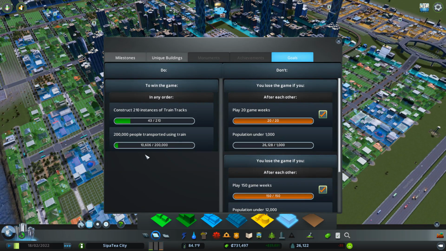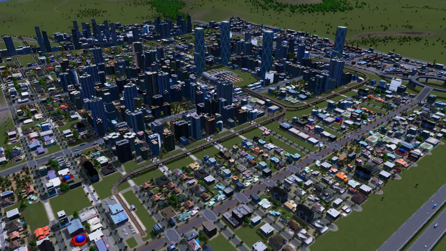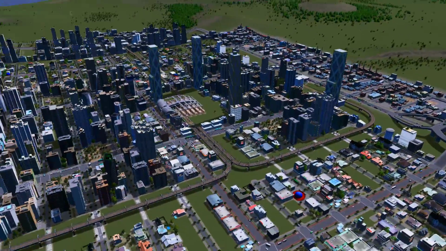Let's see how we're doing. We've passed 10,000 already. That is absolutely fantastic. Nearly 210 pieces of track. Well, we're approaching 50. So we're getting there. We're getting there. But this is working really well.